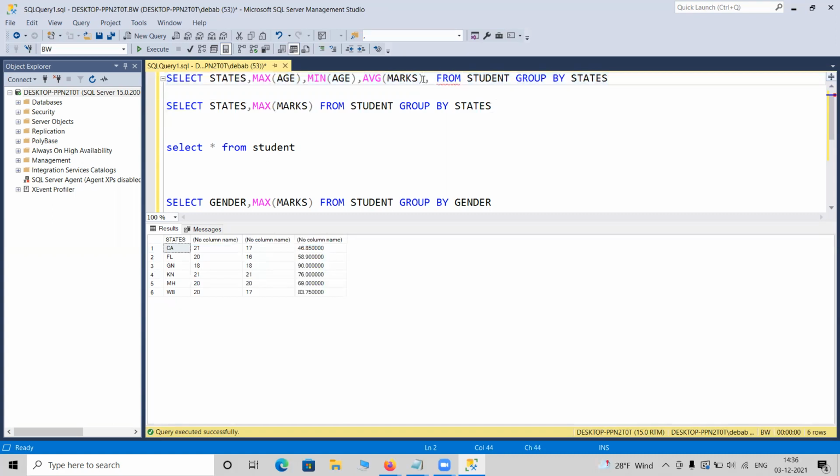Third rule is you can write as many aggregate functions as you want, multiple aggregate functions you can add. Max, mean, average, I can write how many records are there for each state. That I'm also interested to know. So if I write count star, if I give execute, look, it is also giving me for California, I have 3 records. For Florida, I have 2. For these states, I have 1 record. For West Bengal, I have 2. So this is the thing. Okay, got it or not?